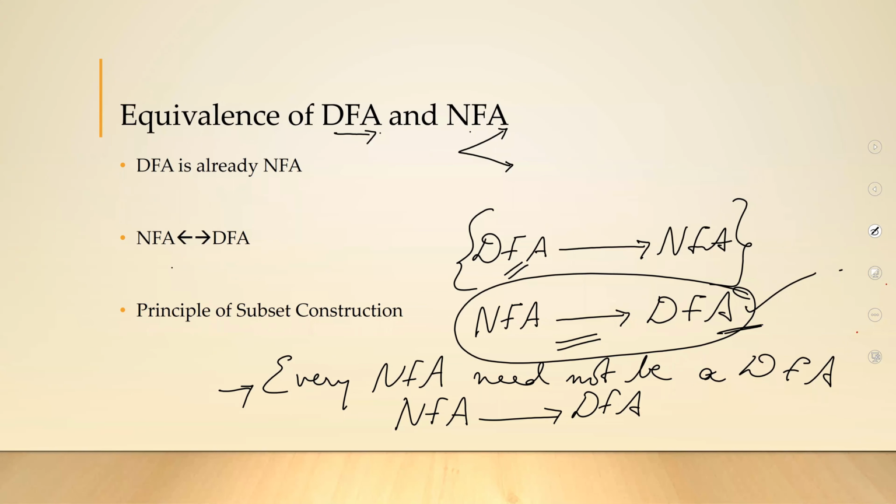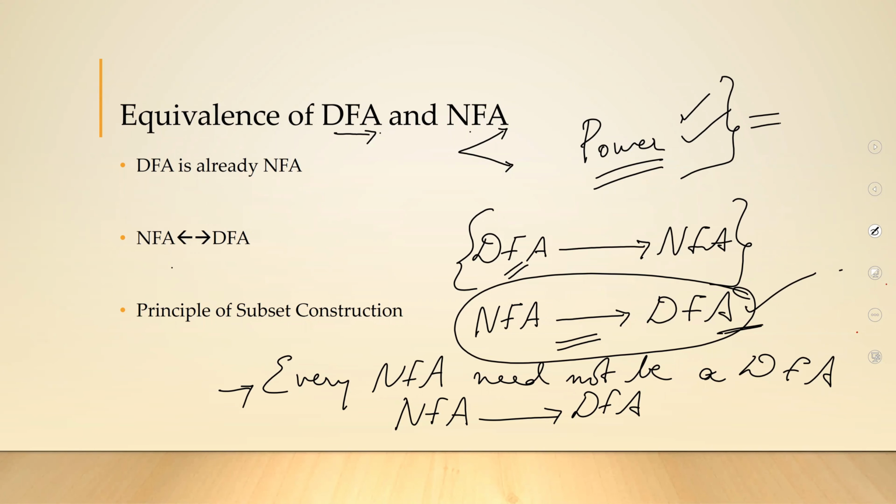Now, you might be thinking, which is more powerful? Is NFA more powerful or is DFA more powerful? Regarding the power, or the strength or the efficiency of NFA and DFA, both NFA and DFA are of equal power. It only depends upon the problem: some problems are better solved with NFA, and some problems are better solved with DFA. So regarding power, both have equal power.